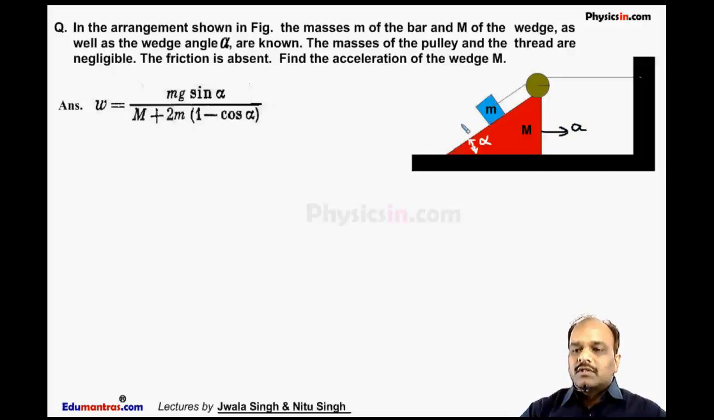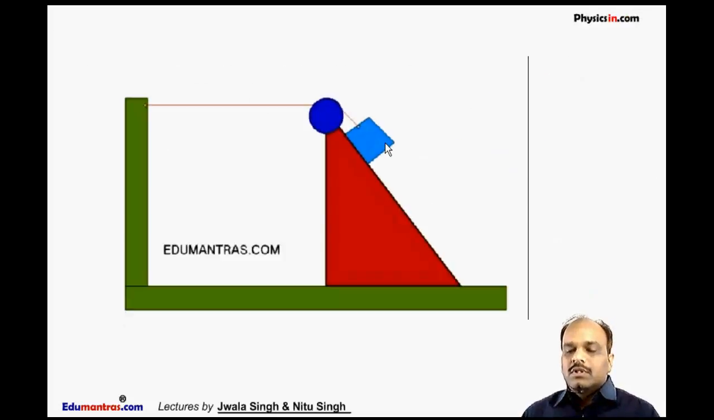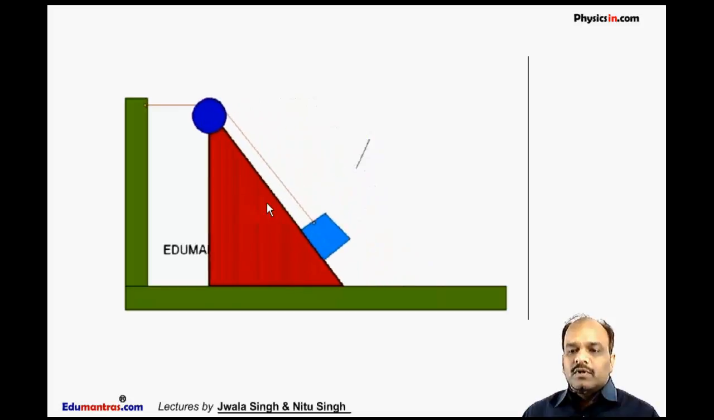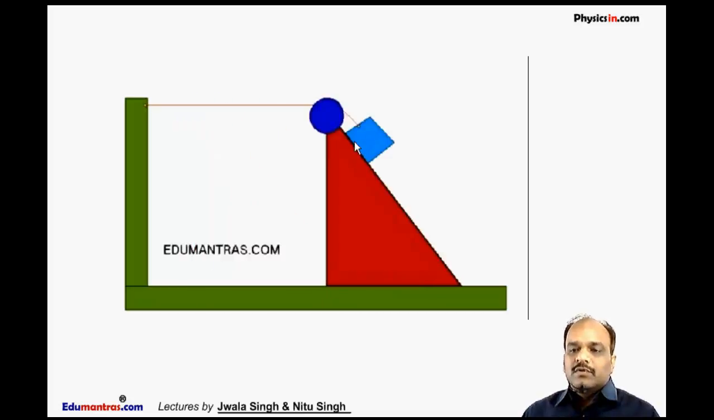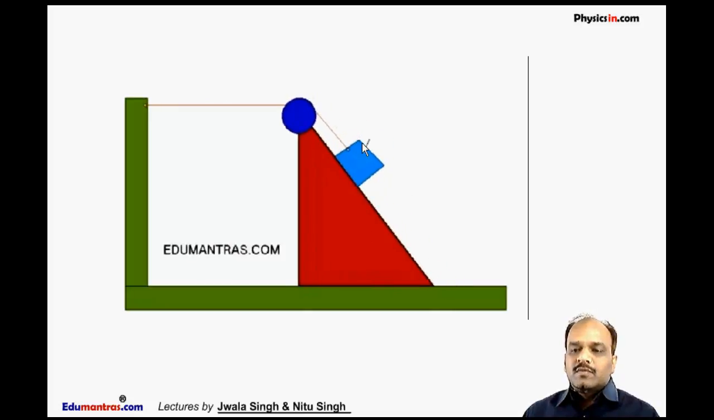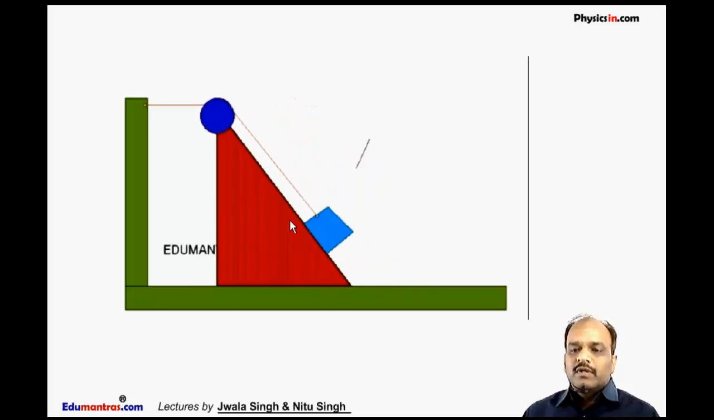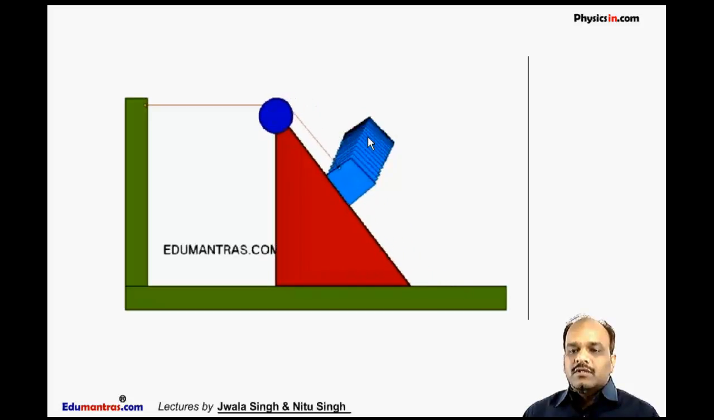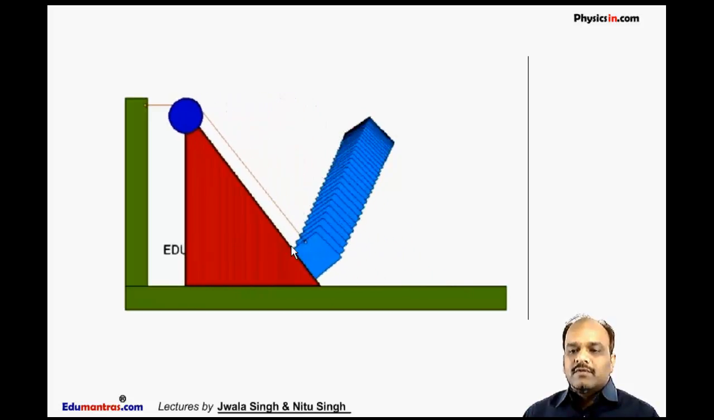See the constraint motion between this wedge and this block. When this triangular wedge is moving with an acceleration A, this block is moving horizontally as well as vertically. So with respect to this wedge, this block is moving along the incline, but with respect to the ground, it is moving in this direction. It is moving horizontally as well as along the incline. So there is a constraint between the acceleration of this block and this wedge. This is the direction of acceleration of this block.